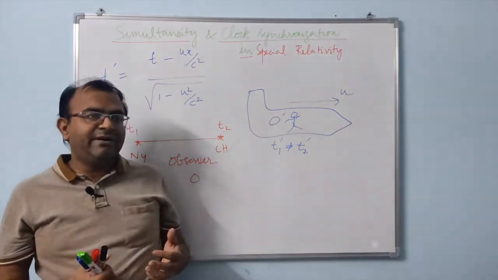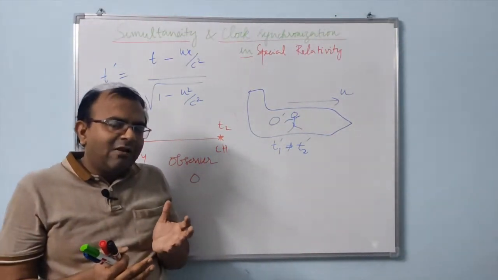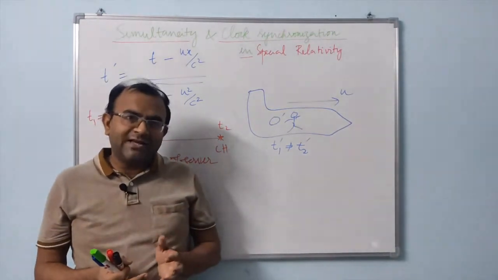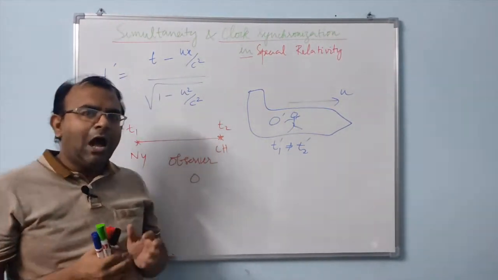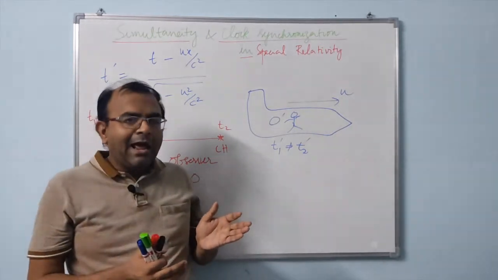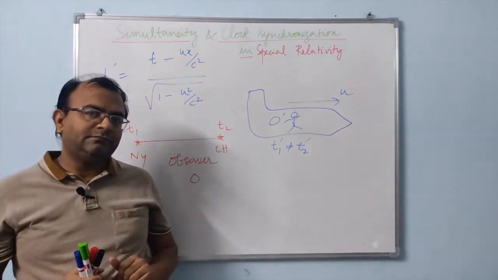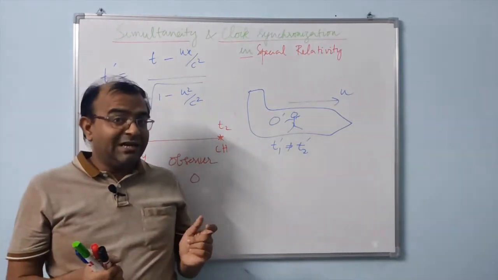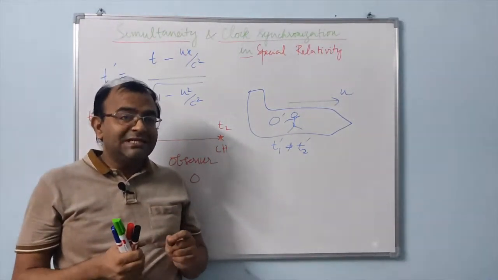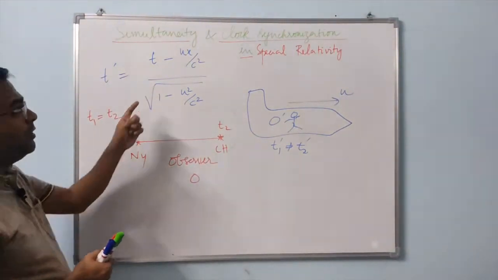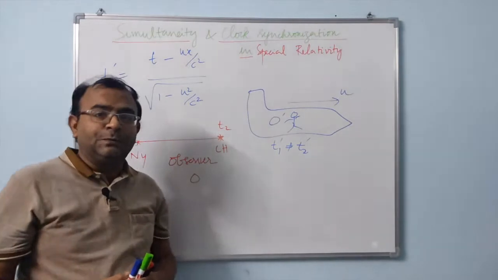For those experiments, the time of travel of the signal from one clock to the other while the clocks are being synchronized is also very important. The clocks have to be adjusted taking these corrections into account, and therefore clock synchronization is a very important issue.